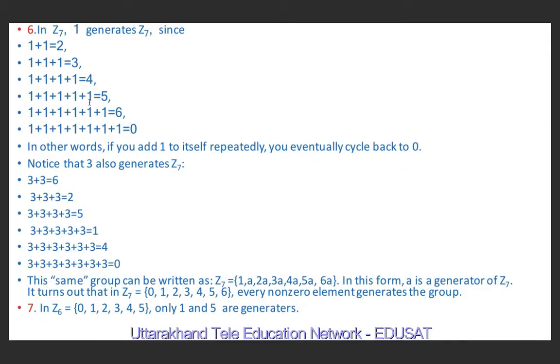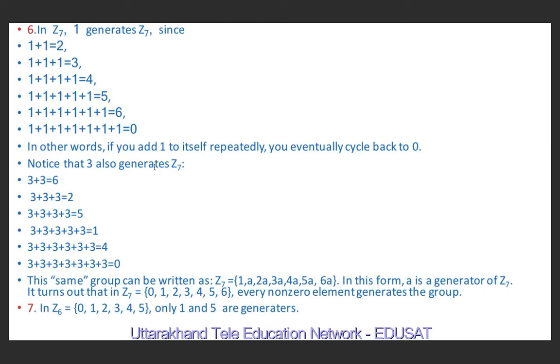1 added 5 times is 5, the remainder is 5 if we divide by 7. 6 times it is 6, the remainder is 6 if we divide by 7. Now 7 times 1 is 7. If we divide by 7, the remainder is 0. So, in other words, if you add 1 to itself repeatedly, you eventually cycle back to 0. See, 2, 3, 4, 5, 6, 0. And if you keep calculating like this, you will start getting the same elements.